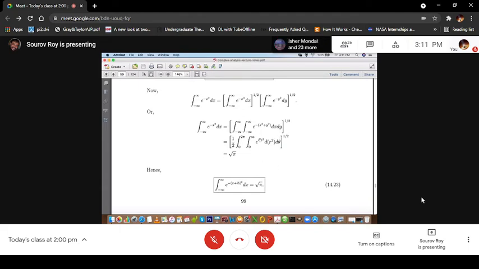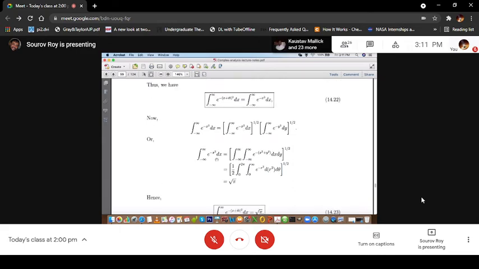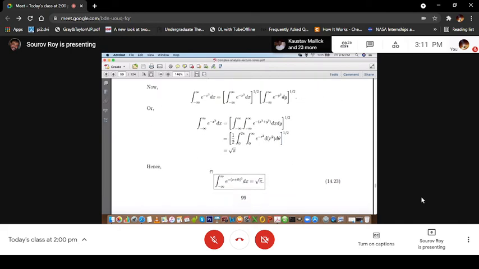And you know that this integration 0 to infinity of e to the power minus r square d r square gives you 1. So what we get? We get this integration of e to the power minus x square dx, from minus infinity to plus infinity, is equal to root pi.